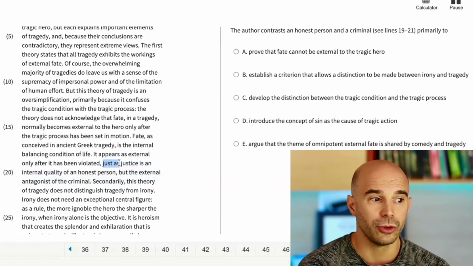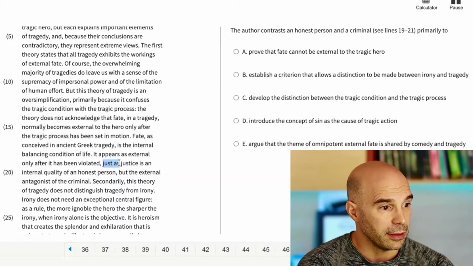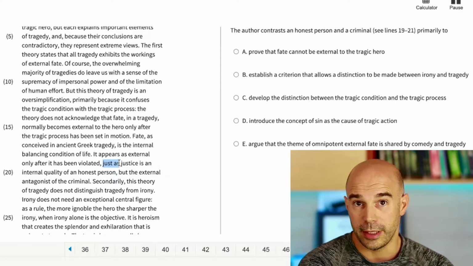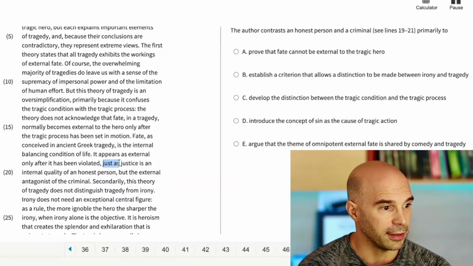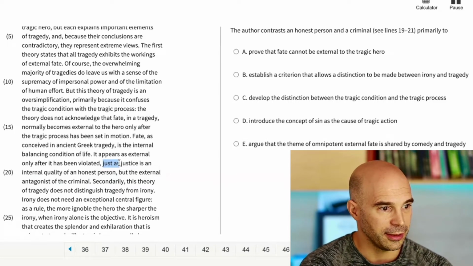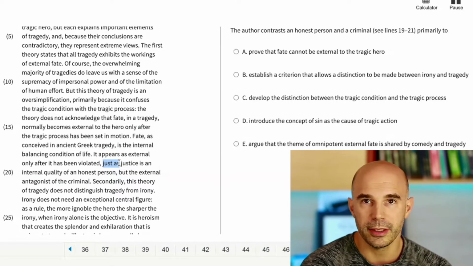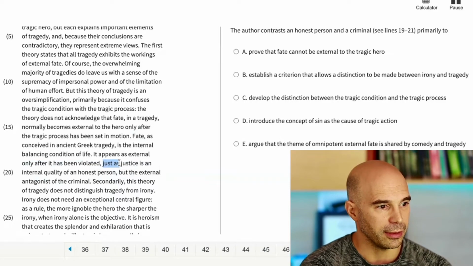Well, the author wanted to draw an analogy between how fate can be internal versus external in before versus after it was violated, just as justice can be internal or external. So why did the author draw this contrast between honest and criminal as an analogy for how something can be both internal and external depending on the situation?